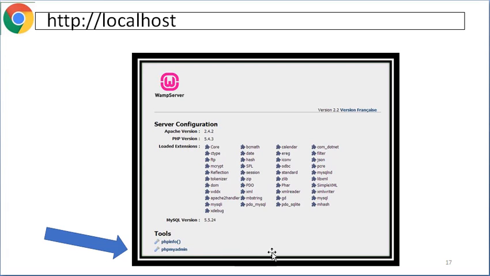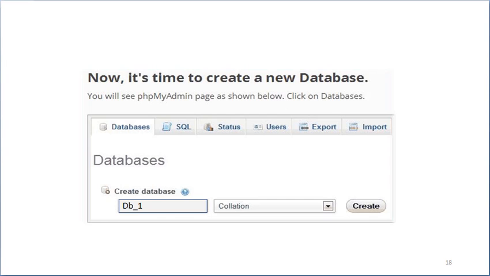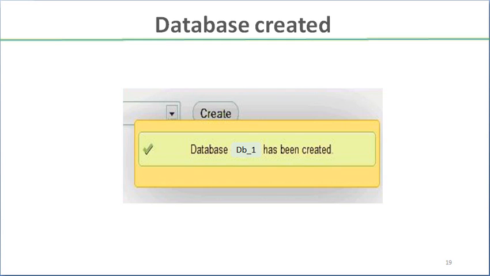This is the link. Once you click on this link, a new window will open, and on this window you will find the database creation options. If you want to give a name to the database, here is the text box in which you decide the name and put it in. Then you click on the create button, and once you click it, your database will be created, and this window will show you that your database has been successfully created.